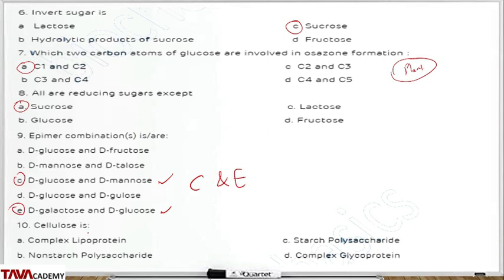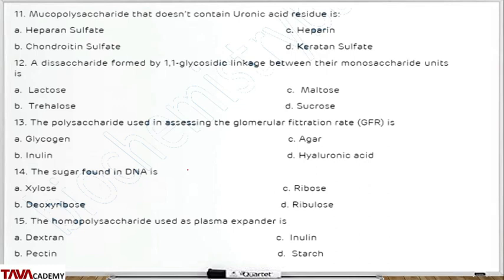Question 10 says cellulose is not a starch polysaccharide, it's a non-starch polysaccharide. Option B is the correct answer for this. Question 11 asks which mucopolysaccharides do not contain uronic acid.